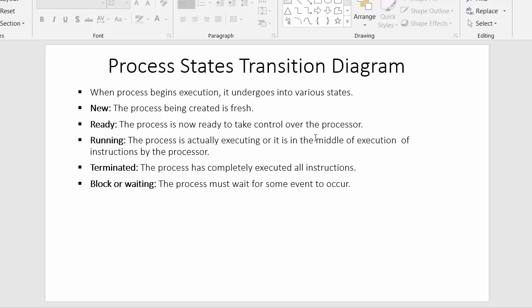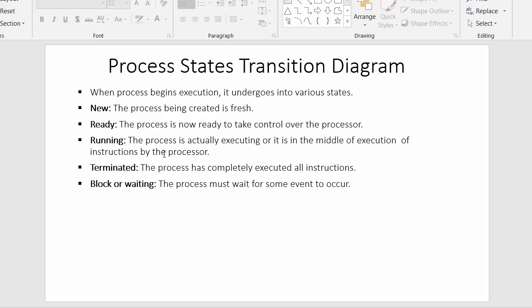The operating system has sent a few processes into the ready queue so that one by one they can get into the processor. The state where various processes are kept inside the main memory, ready for execution inside the processor, is called the ready state.